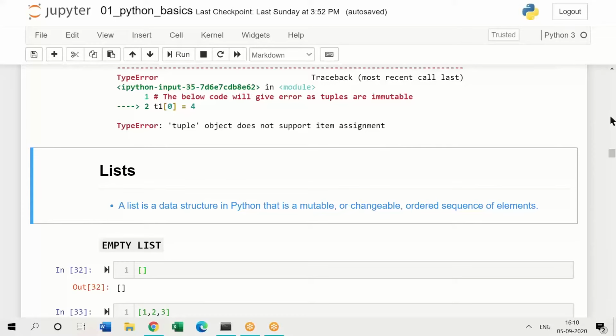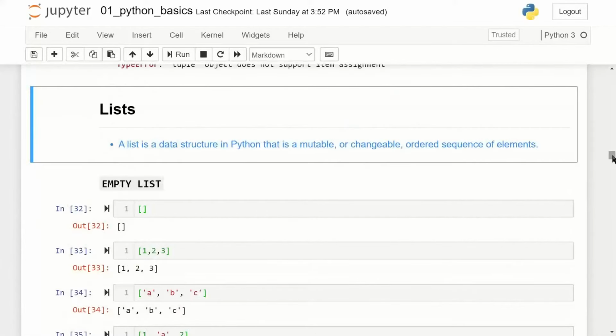So we'll just start off with the list once again. Lists in Python are data structures that are mutable, or changeable, and contain an ordered sequence of elements. So let's start off with a very basic syntax.